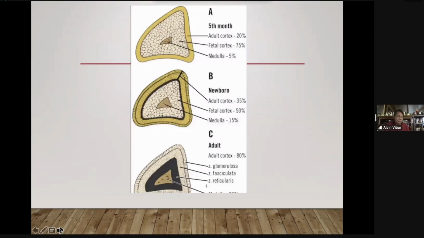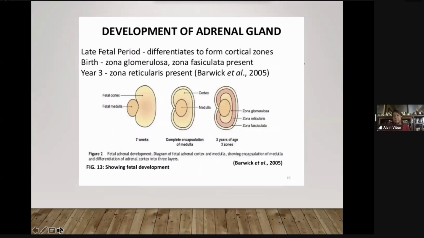Again, so you have the cortex and the medulla in the newborn. The cortex is made up of only 2 layers. So what layers are present again at birth? You have your glomerulosa and fasciculata. Reticularis will be seen 3 years after.